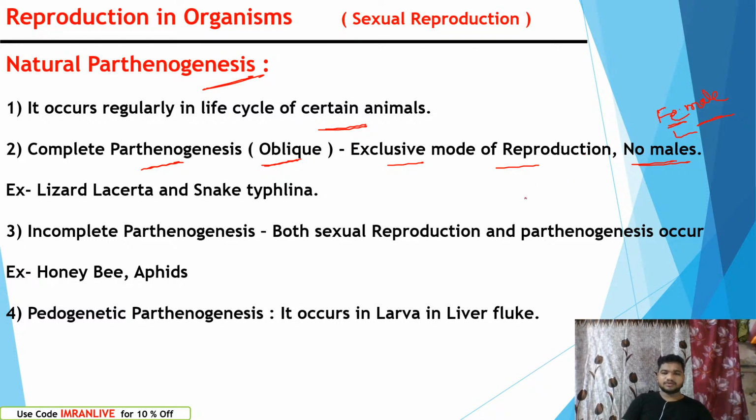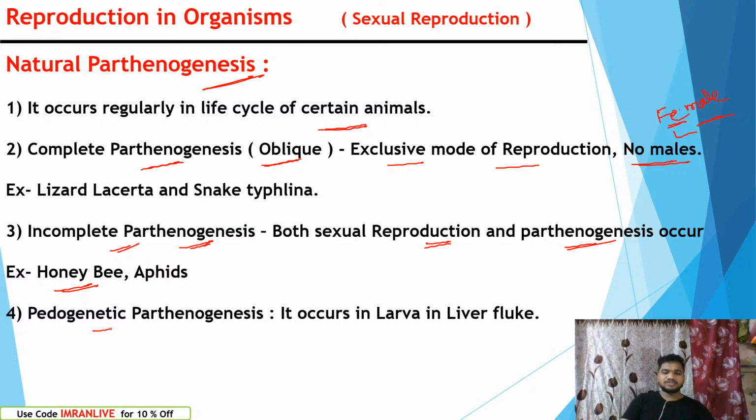And incomplete parthenogenesis. In incomplete parthenogenesis, both sexual reproduction and parthenogenesis occur. In the case of honeybees, they reproduce sexually, that means fusion of male and female gametes, fertilization will form. Some female honeybees with a single ovum without sperm produce offspring. That is incomplete, performing sexual reproduction and parthenogenesis also, which we call incomplete parthenogenesis.